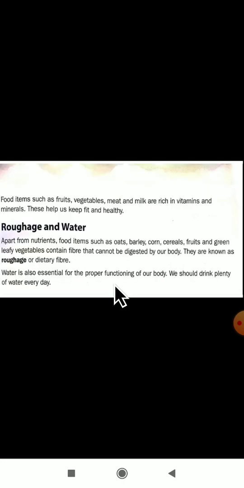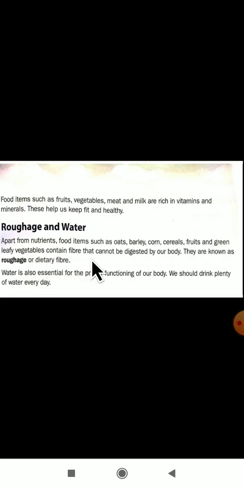Next we have studied about roughage and water. Roughage is nothing but fiber that cannot be digested by our body. We get fiber from oats, barley, corn, cereals, fruits and green leafy vegetables.